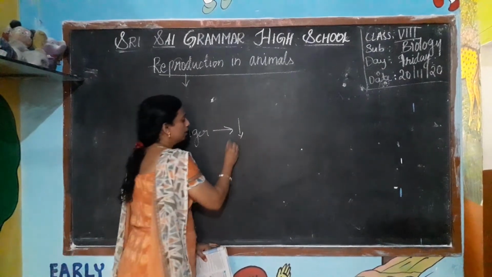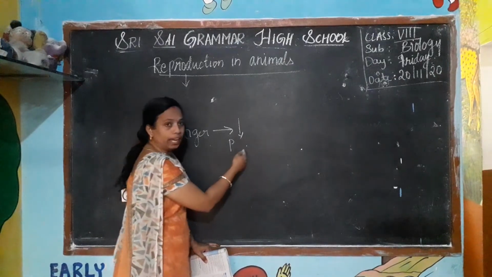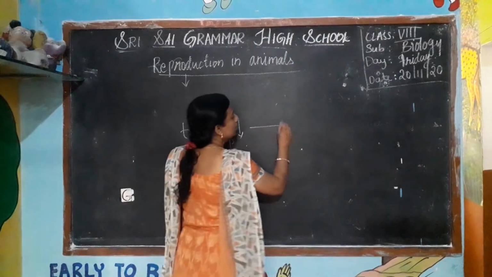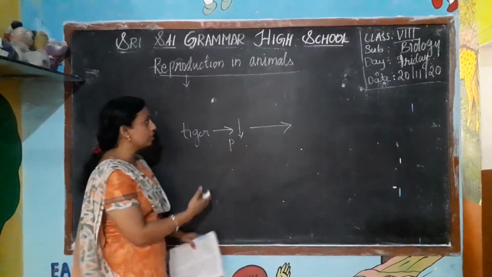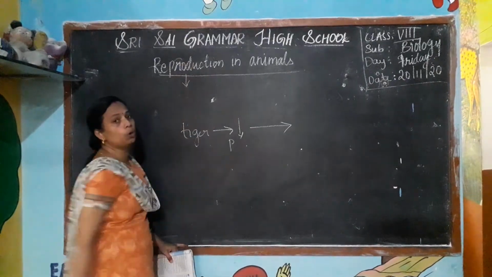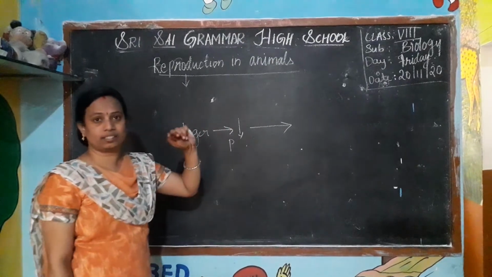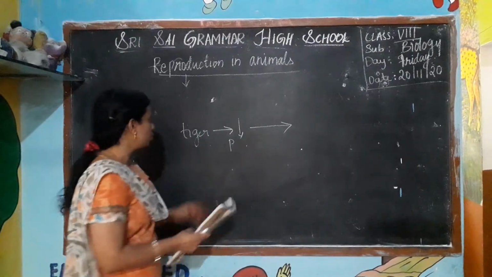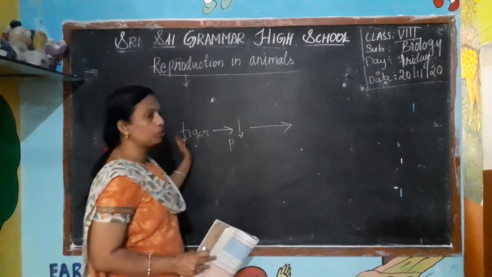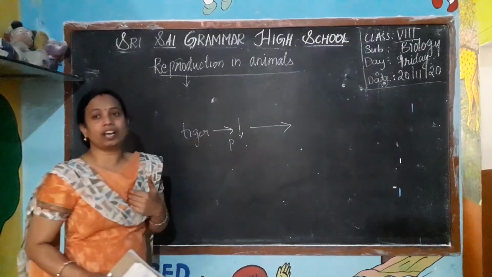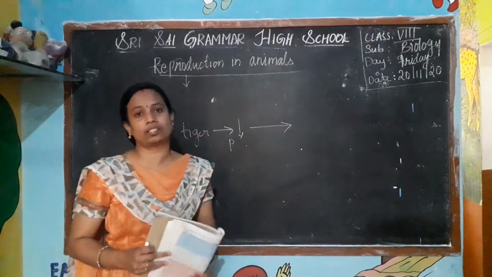If they give birth to young ones, then the tiger population will increase and there will be continuation. If there is no reproduction, we can't see the animal. It will be extinct. So reproduction is very necessary in living organisms to continue their species. If we are human beings, to continue our species, reproduction is very important.